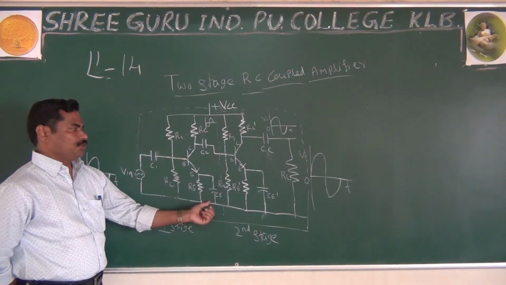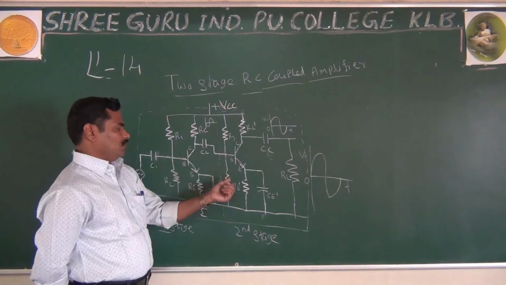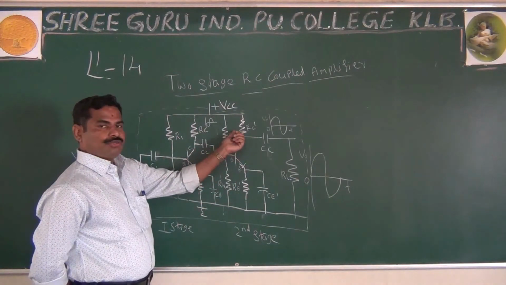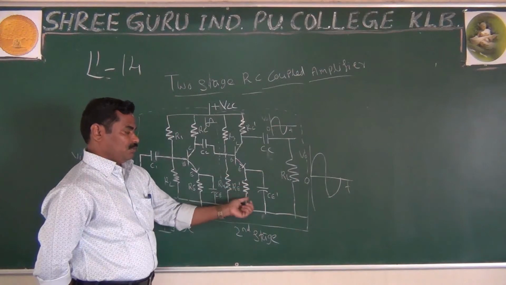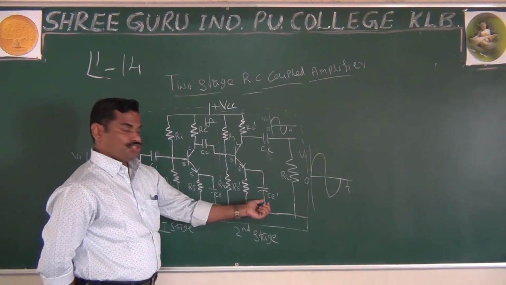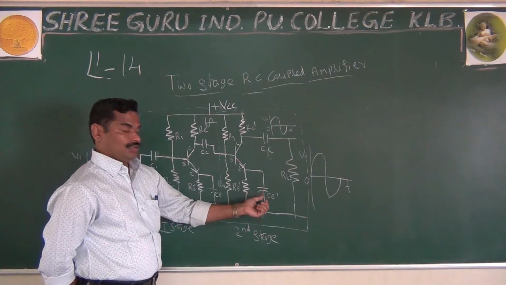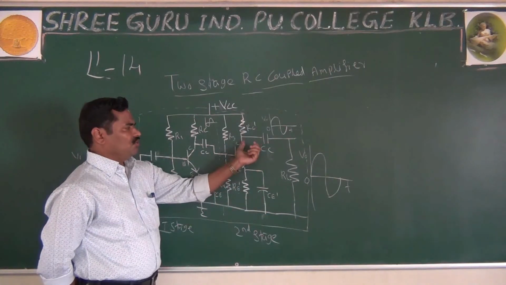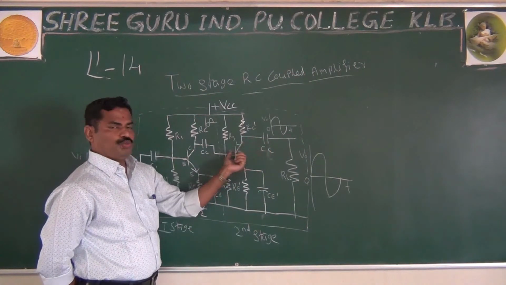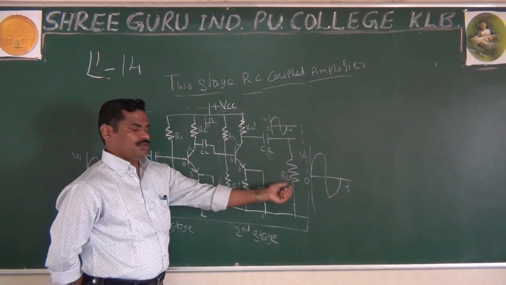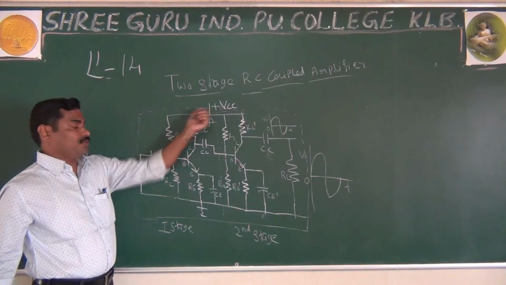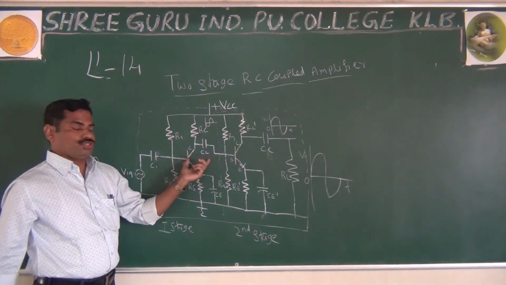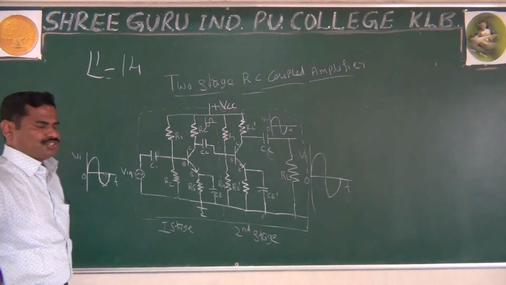CE is nothing but the bypass capacitor. Here also R3, R4 and RC make the biasing for this transistor, RE makes the Q point stability, and CE is the bypass capacitor. This capacitor passes whatever output is across the second stage to the load. And you can apply a common positive VCC for both the stages. This is about, in a simple way, the construction.